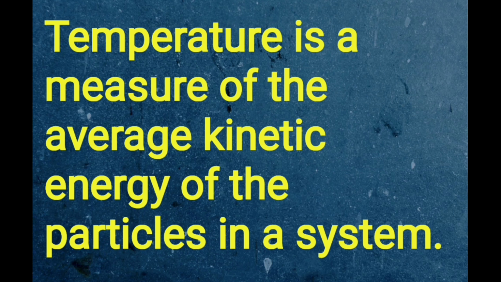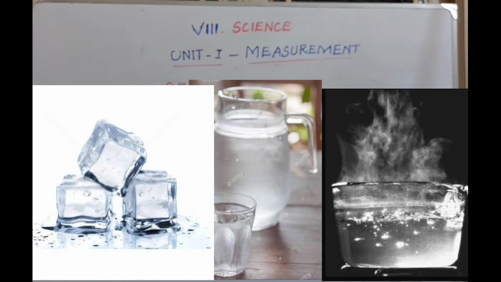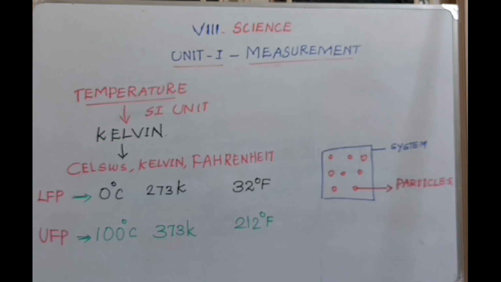Whether it is an ice cube, normal water or hot water, all these substances have heat. The state of heat is different: ice is at 0 degrees Celsius, normal water is at 25 degrees Celsius, and hot water is at approximately 80 or 90 degrees Celsius. These various states of heat are called temperature.